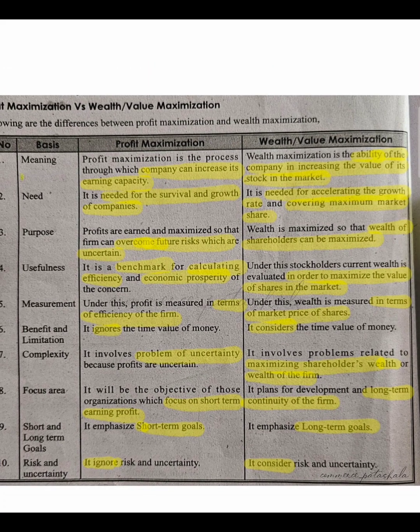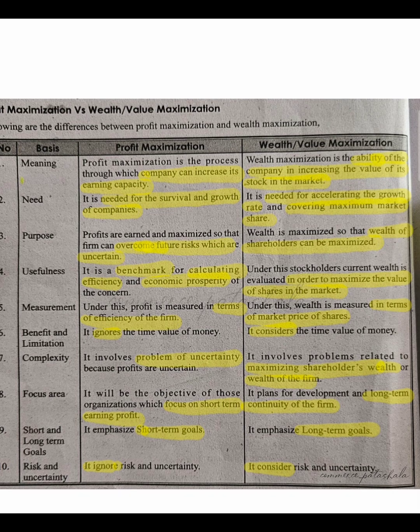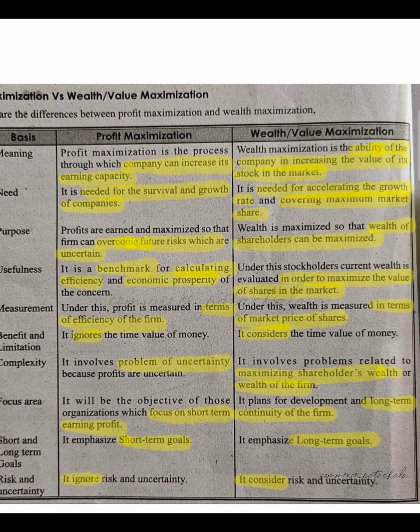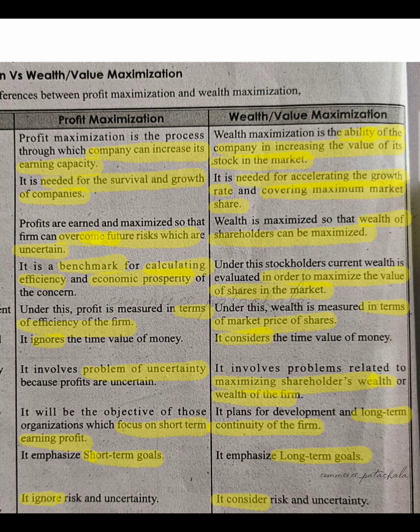And how complex is profit maximization? There is a problem of uncertainty. That means there could be some unpredictable risk appearing in the future, and we may not overcome those unpredictable risks under profit maximization. Whereas creating more return for the shareholders can happen in wealth maximization.